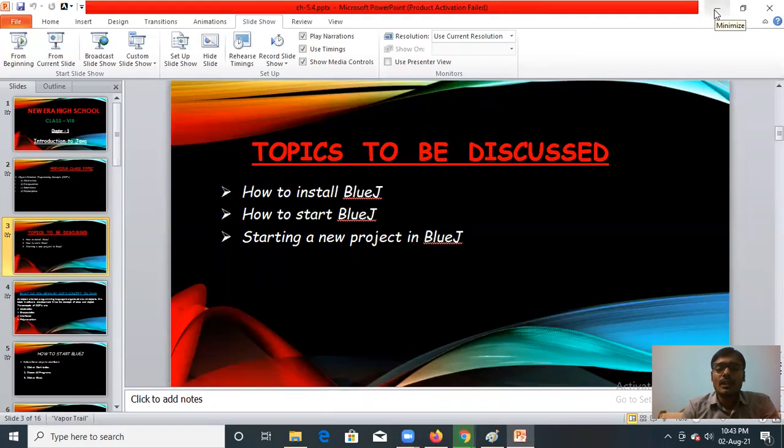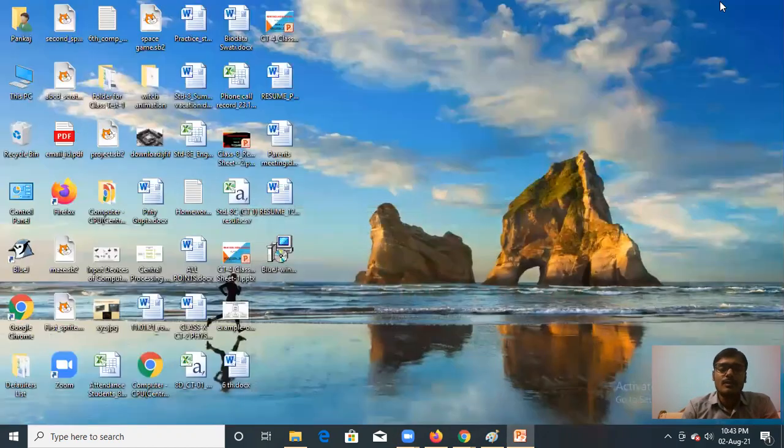Now after installing BlueJ in your system, you have to run the setup file so that it can be installed in your system. And then the second topic is how to start BlueJ. For starting BlueJ, after installing, you will see this icon will be created on the desktop, and BlueJ will be installed in your system.